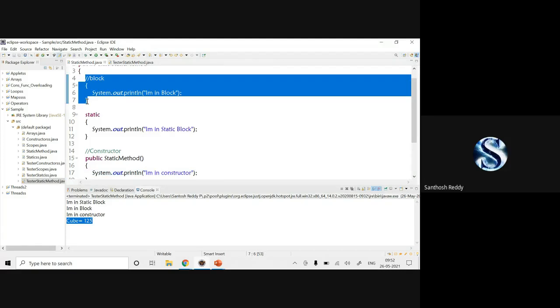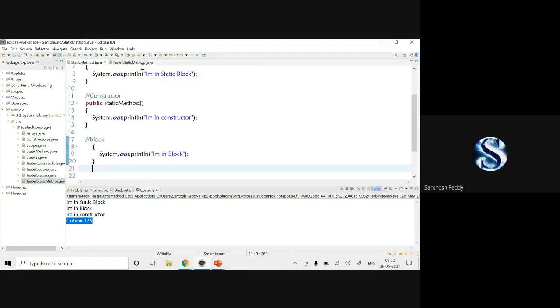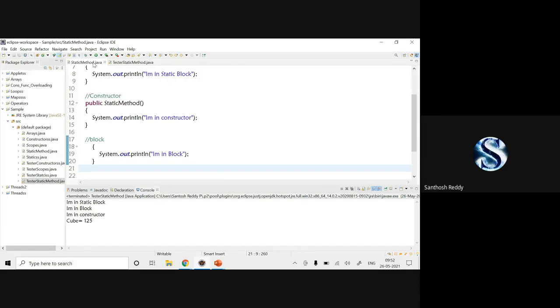Okay, I got your doubt. See, at the time of object creation, block and constructor will both run. But first preference will be given to the block, later preference will be given to your constructor. Understood what I have said? Yes, sir.